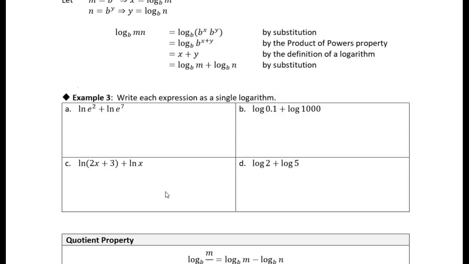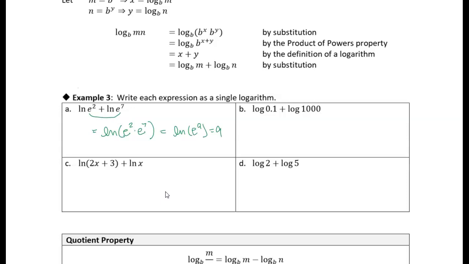Okay, so I'm going to use this product property, and so this is telling me that for the natural log, I can just multiply these two things together. I can just say that this is the same as the natural log of e squared times e to the 7th. Now, I've done exactly what the question asks me to do. I could take this a little bit further because I know that e squared times e to the 7th is e to the 9th,